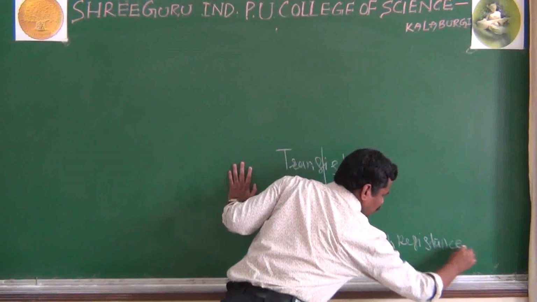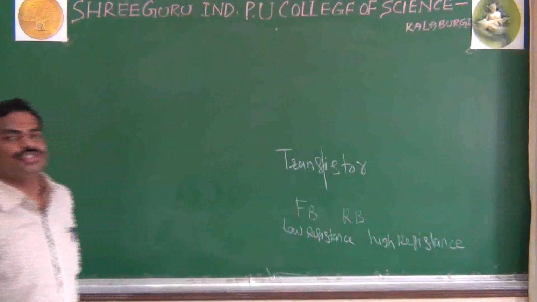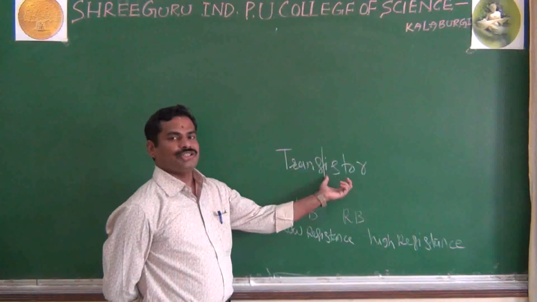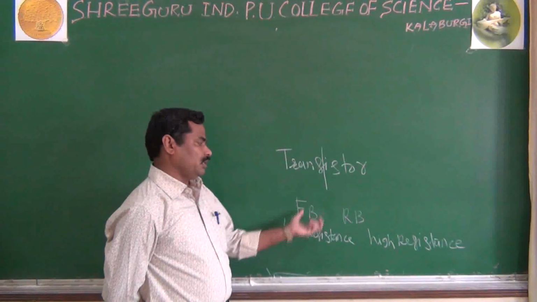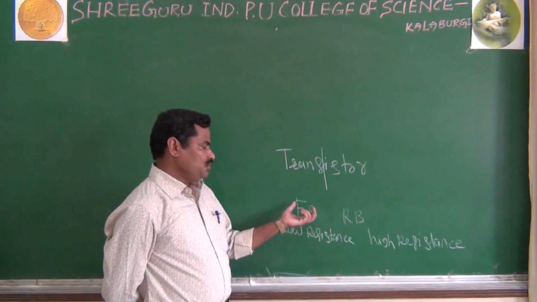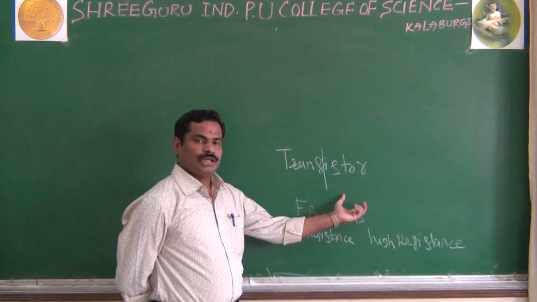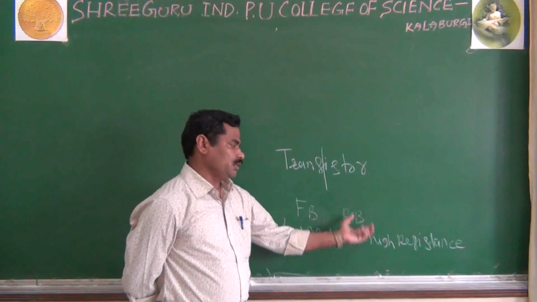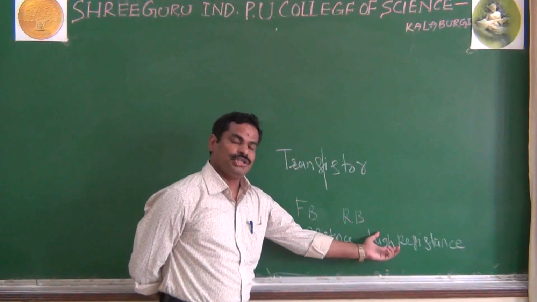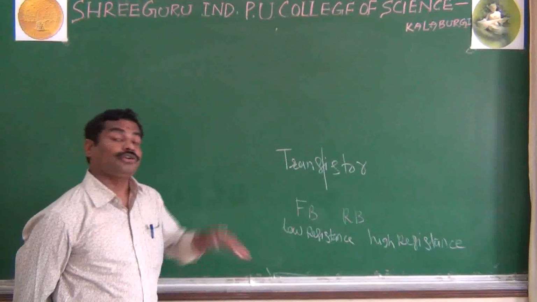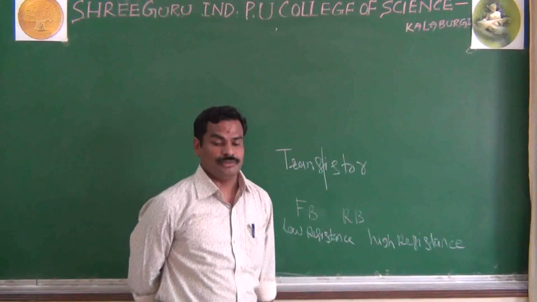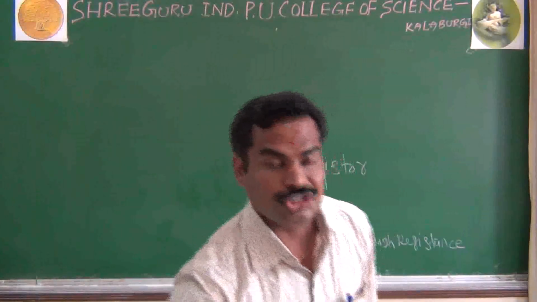So, as I said about the meaning of your transistor, in a transistor we can transfer the signal from low resistance to high resistance, because one junction is forward biased and the other is reverse biased. This is the meaning of your transistor.